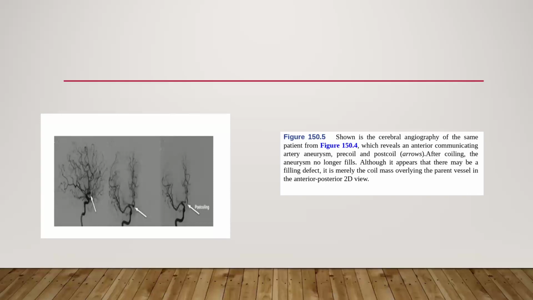So this diagram shows the cerebral angiography of the same patient, which reveals the anterior communicating artery aneurysm, pre-coil and post-coil. After coiling, the aneurysm no longer fills. Although it appears there may be a filling defect, it is merely the coil mass overlying the parent vessel in the anterior posterior 2D.